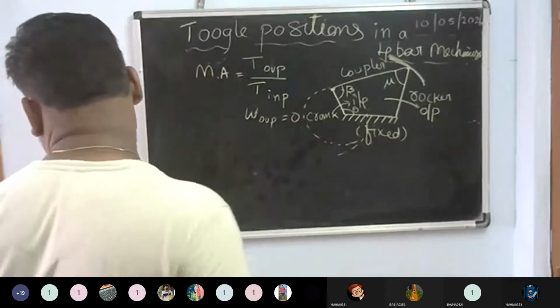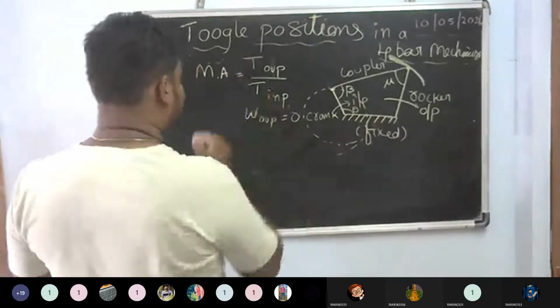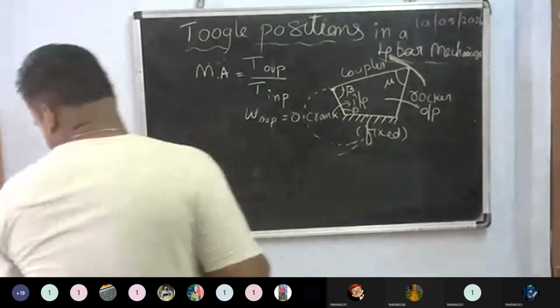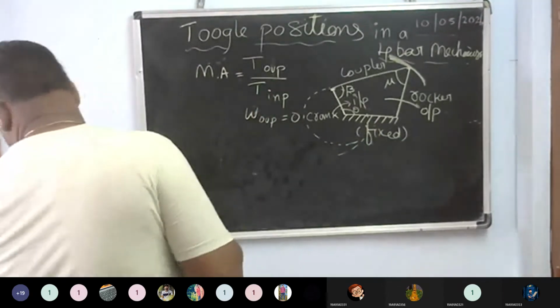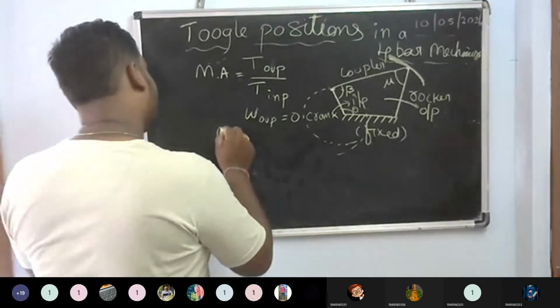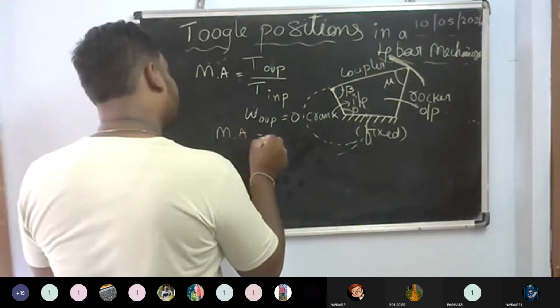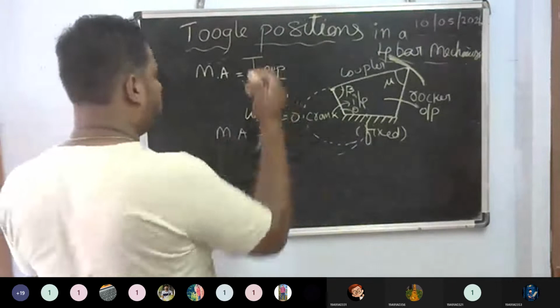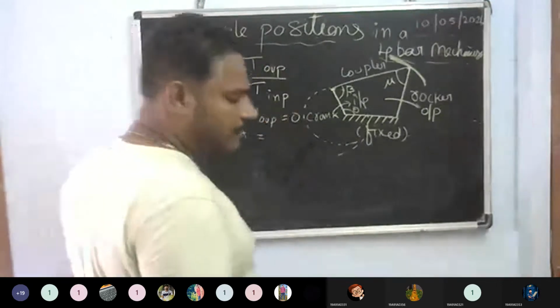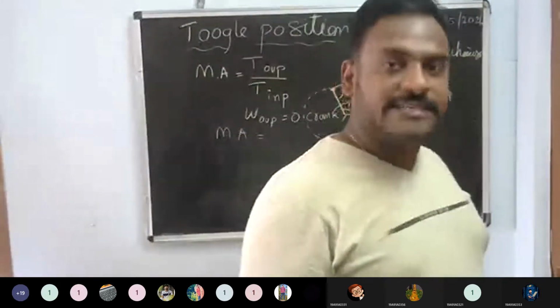And what about the input here? Just write down the mechanical advantage. The mechanical advantage is equal to, if output is 0, 0 by anything is equal to 0.